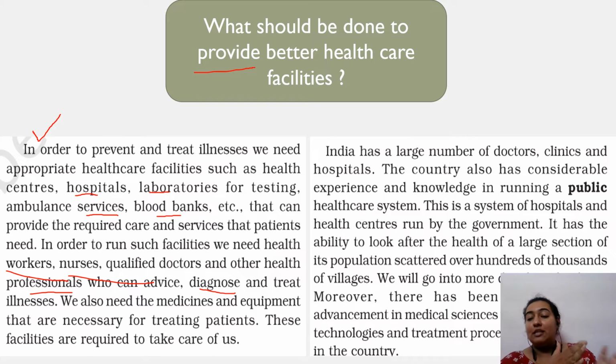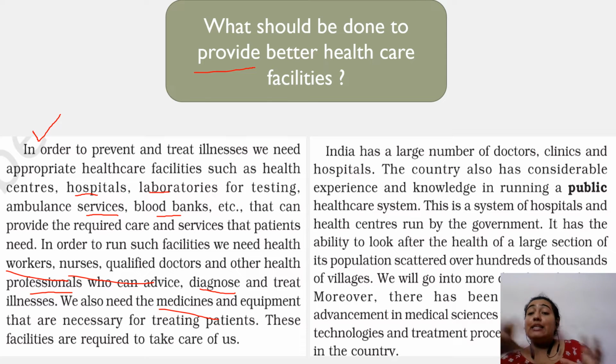When we have such professional people with good education and a good basic idea, we'll definitely have better healthcare facilities. There is no second thought about it, right? We also need medicines and equipment such as various testing machines that are necessary for patients. So having these things will definitely increase the potential aspects of healthcare.